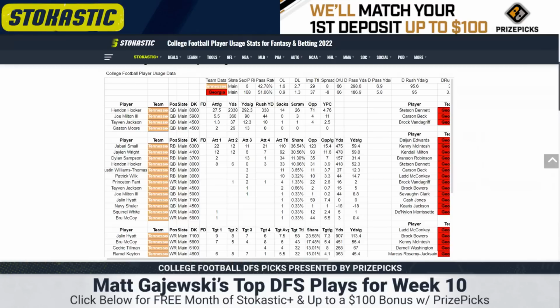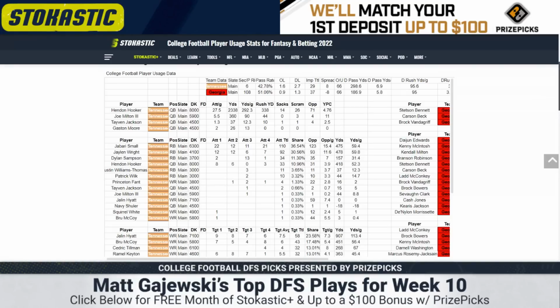Hendon Hooker is awesome. 292 passing yards per game on 27.5 attempts. He has 338 cumulative rushing yards. Already beat up on Bama. He can beat the best competition in the country. I think he's got to be in your tournament pool. You got to consider stacking him. He's done it against everybody.